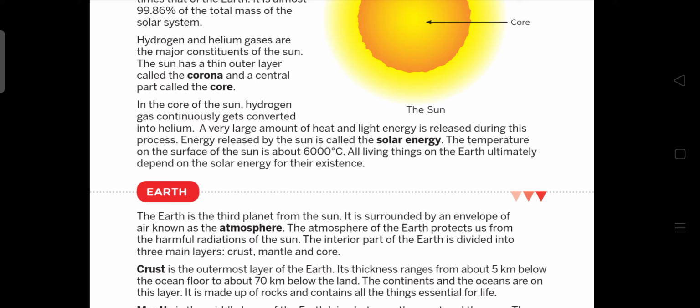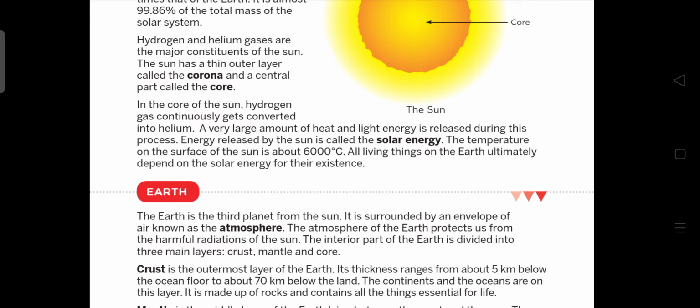All living things on earth ultimately depend upon the solar energy for their existence. So all our living things, living organisms, what do they depend on? They depend on solar energy, okay, for their existence.